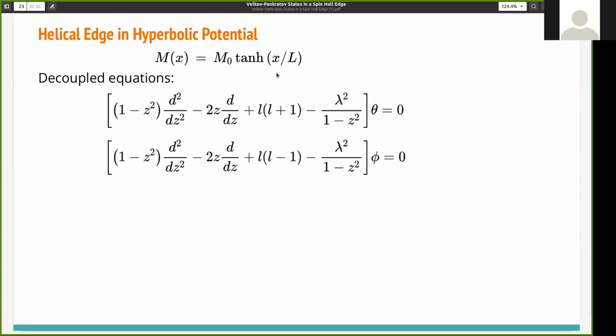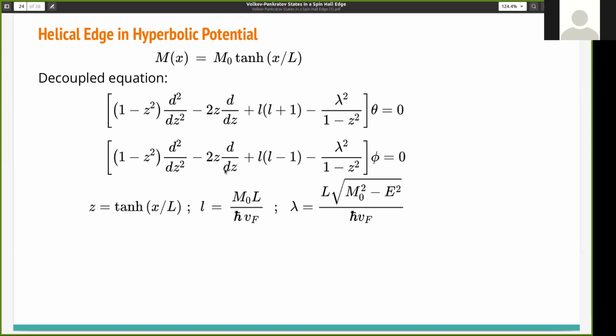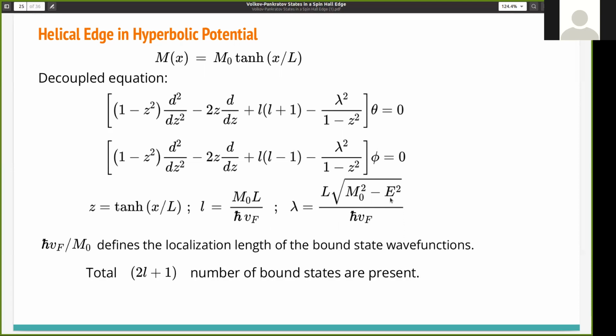If we solve the decoupled equations for theta and phi, these are the two decoupled equations, and here z is basically the parameter tanh(x/L). The small parameter is basically m0 L by h-bar vF, and lambda is given by this parameter. Now h-bar vF by m0 basically defines the localization length of the bound state wave function. You can clearly see that there are basically a finite number of bound states present in the system.